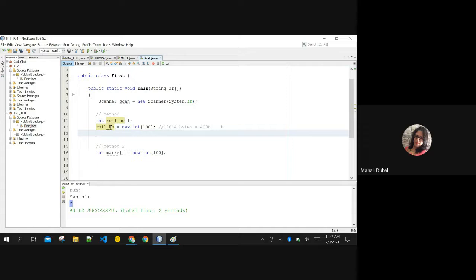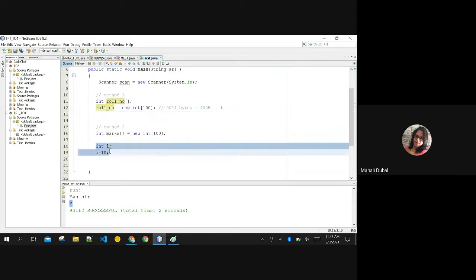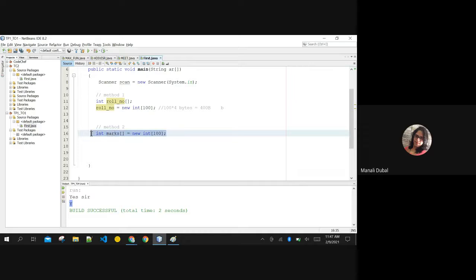Mind well, this is not initialization. This is not initializing the array. This is allocating the memory for this array. In variables, declaration is this, initialization is this. But in array, declaration, allocating the memory, and once the memory gets allocated, then you assign values to it. So then comes the part of initialization. Till now, there is no initialization in the array. But you can also combine both the statements.